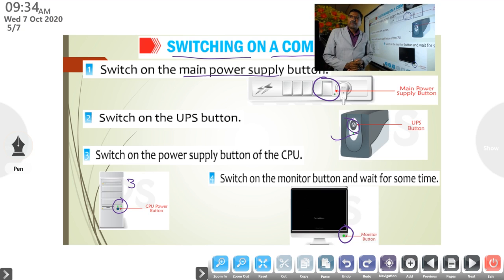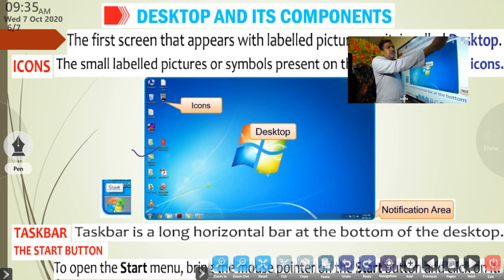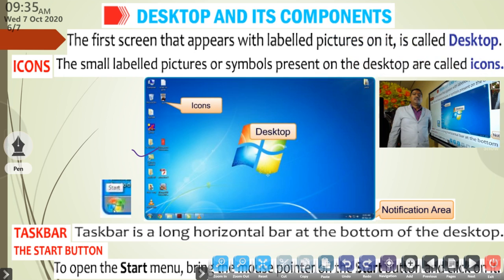It is called the desktop. We can discuss that. This is the desktop of Windows 7. The first screen that appears with the labeled pictures on it is called a desktop.